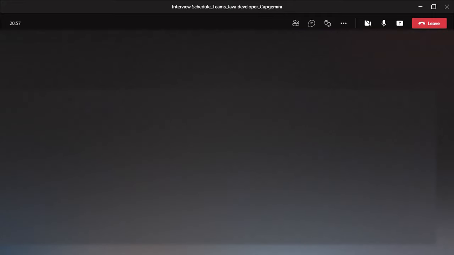Yeah, autowiring is like dependency injection. Autowiring is automatically giving the dependency to the place in the application where it is being autowired. Suppose I have created a bean from some other class. Suppose an ABC class is there. I will annotate it with @Component. If I annotate it with @Component, the bean will be created automatically by the Spring IOC container.